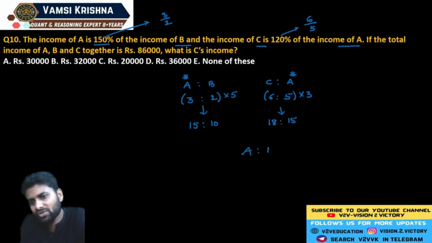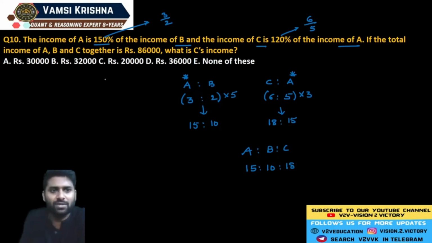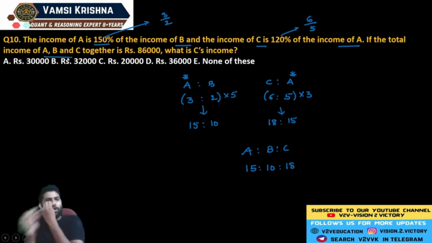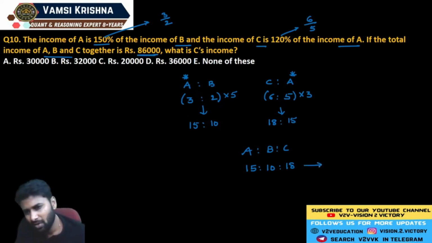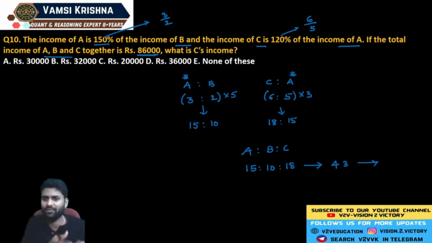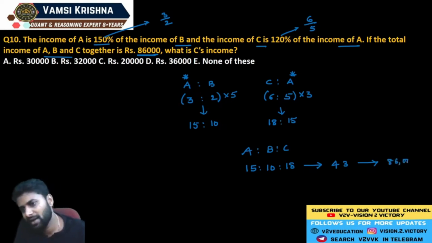Now you will get the ratio of ABC. What is the ABC ratio? After combining, you will get the new ratio 15 is to 10 is to 18. So what is the comparison in the question? If all the incomes of A, B and C together are exactly 86,000, the sum of these three numbers is exactly 43 units. A's income is 15, B's income is 10, C's income is 18. Now 43 units is equal to 86,000. Each unit is exactly equal to 2,000 rupees.